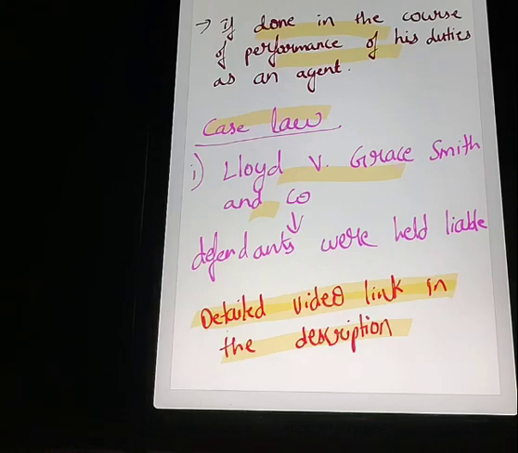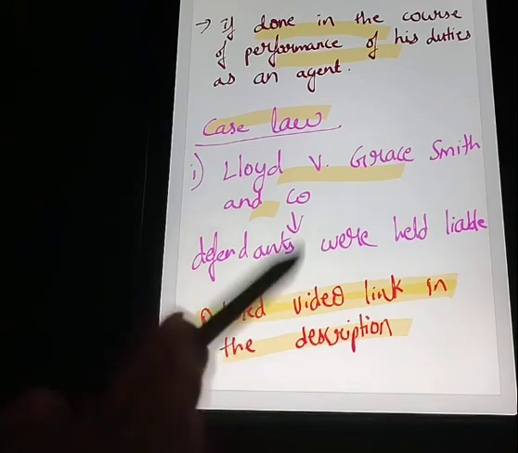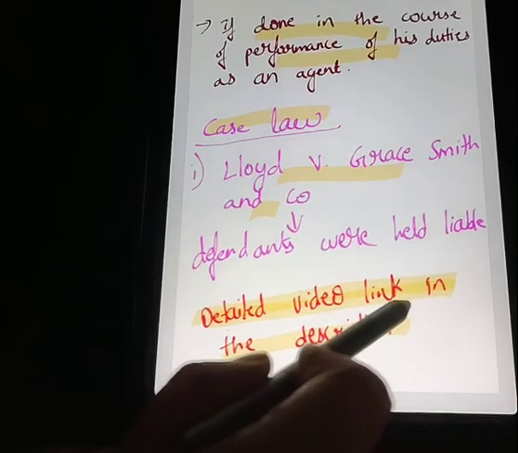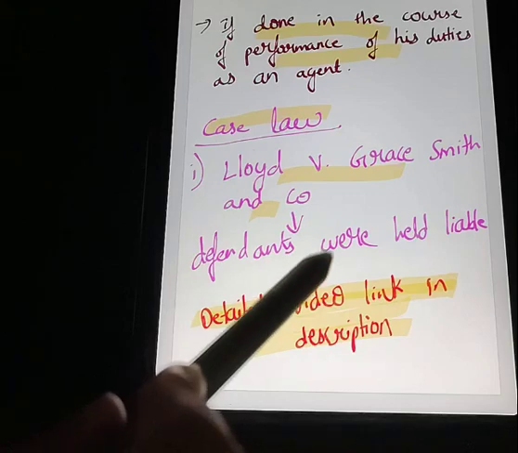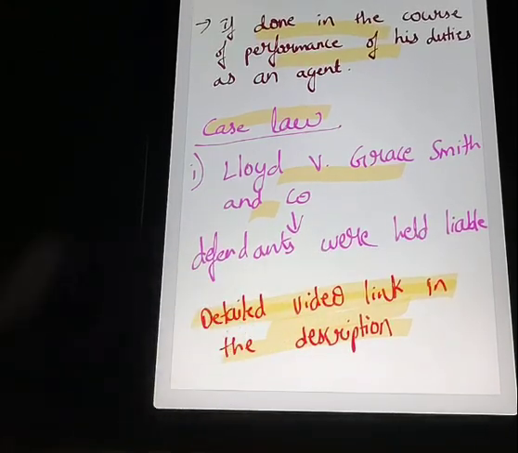Even though the managing clerk committed such an act, the company was held liable for such tort because it was committed in the course of the performance of his duty as an agent. If you need a detailed video or explanation, you can click the link in the description. You'll get the explanation of this case law.